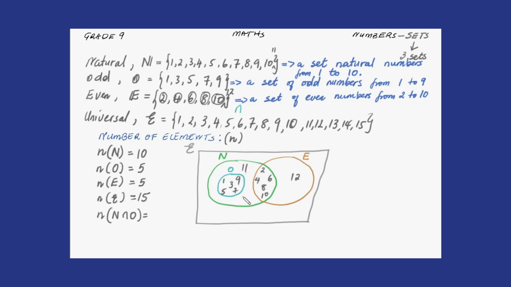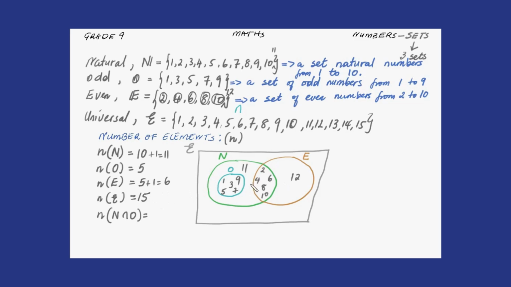Yeah, that is it, guys. So that means now our number of elements in set N will be 10 plus 1, which is 11. Our number of elements in set E will be 5 plus 1, which is 6. Yes, it's just a simple transition. Guys, now this is the Venn diagram.